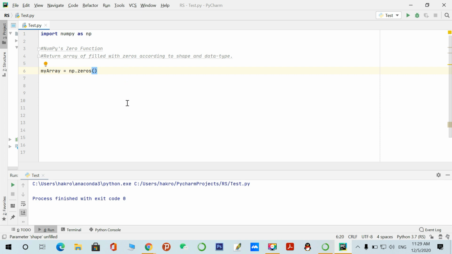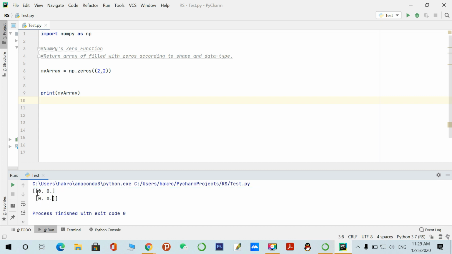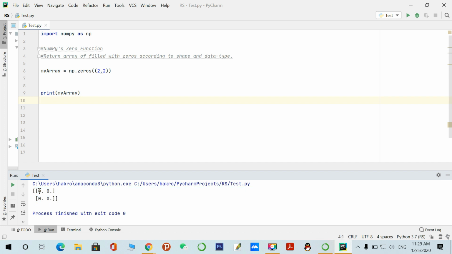The first argument should be the shape, like this. Suppose I am creating a 2 by 2 array. Let's see what happens. My array. So you can see here the 2 by 2 array created, filled with zero values. By default the data type of this array is float, so that's why 0 point something.